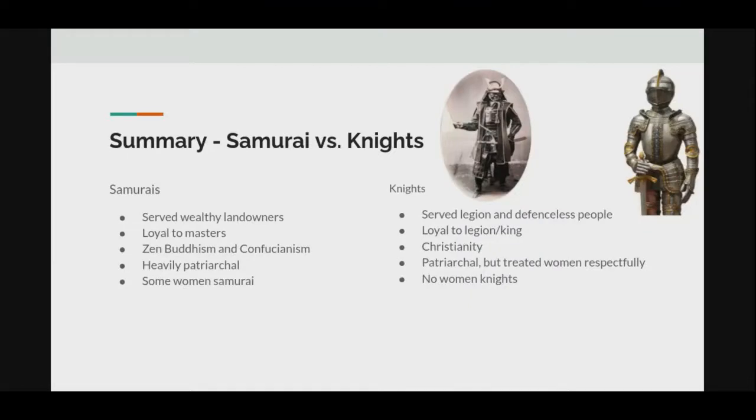And here is the summary slide of the contrasting comparisons of the samurai and knights. You can see that each bullet point corresponds to the other bullet point of samurai and knights. Samurai served wealthy landowners, and knights served their liege and defenseless people. Samurai were loyal to their masters. Knights were loyal to the liege or the king. One contrast was that samurai practiced Zen Buddhism and Confucianism, and knights practiced Christianity mainly. And samurai were heavily patriarchal, and knights were patriarchal but treated women with honor and respect.